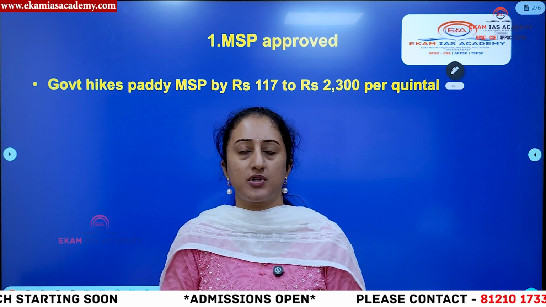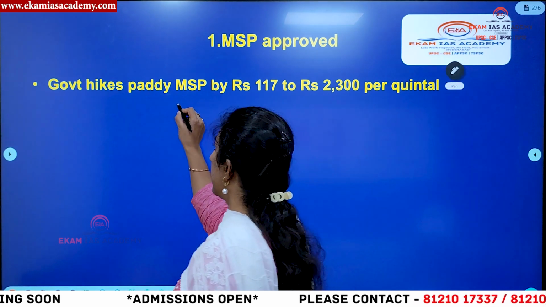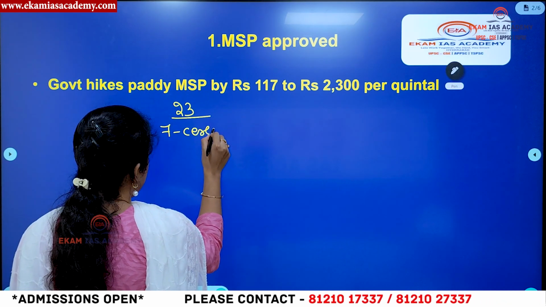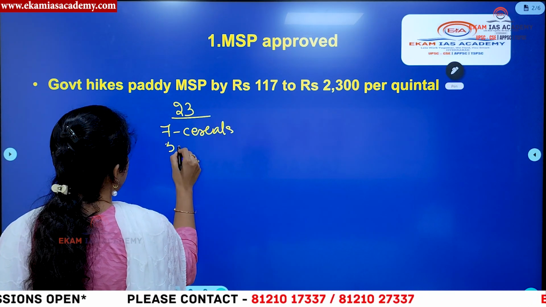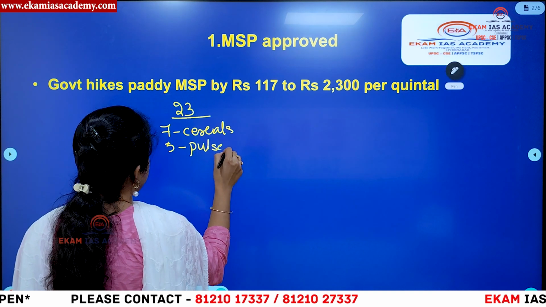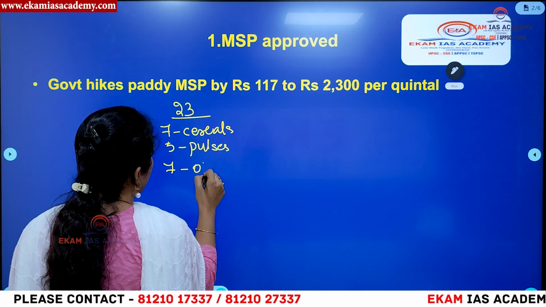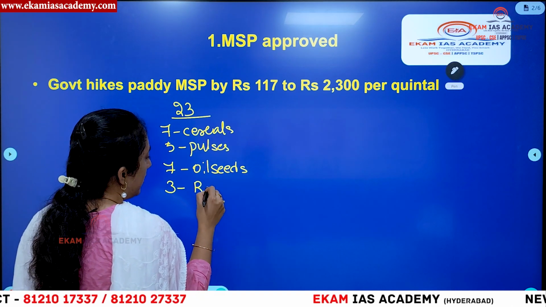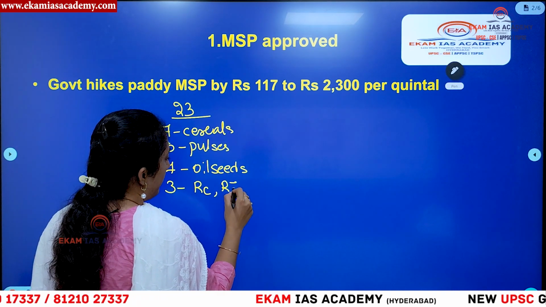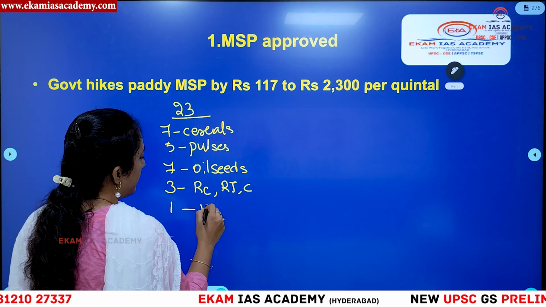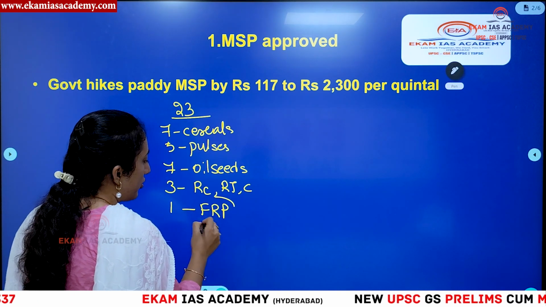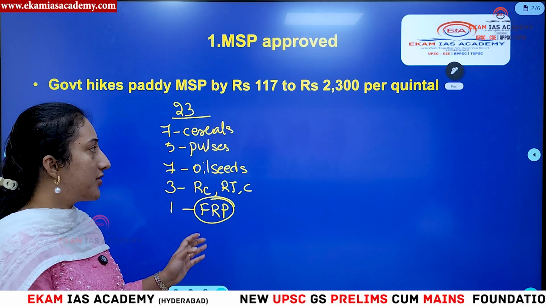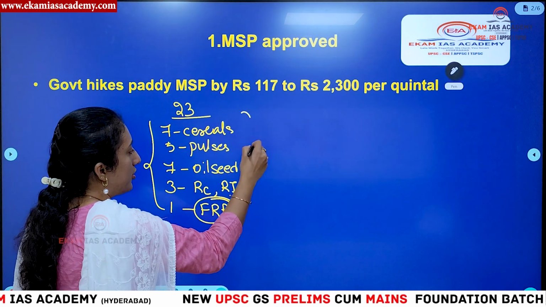Then how many crops are covered under MSP? Currently we have 23 crops covered. Here you have 7 cereals and 5 pulses. So what crops are covered under each, you also have to know. Oil seeds, 7 categories are covered, along with which you also have raw cotton, raw jute and copra. Along with these you have another crop, sugarcane, where we don't call it MSP but we call it fair and remunerative price for sugarcane. So these are the current crops which are under the ambit of MSP.